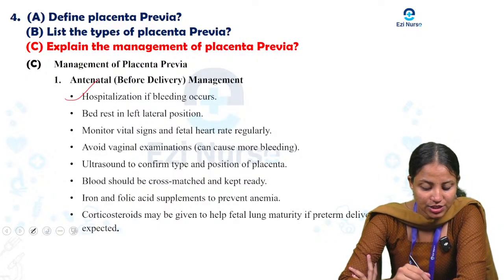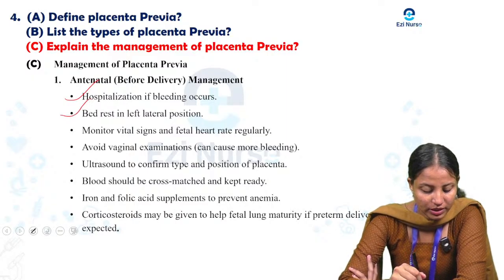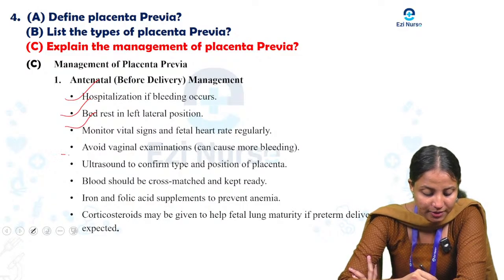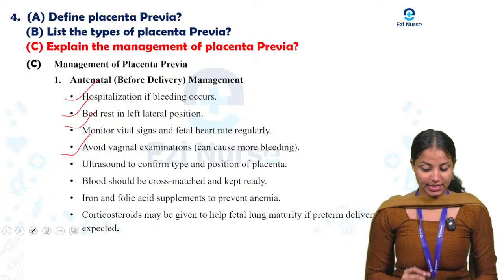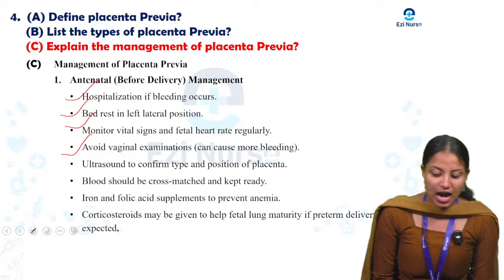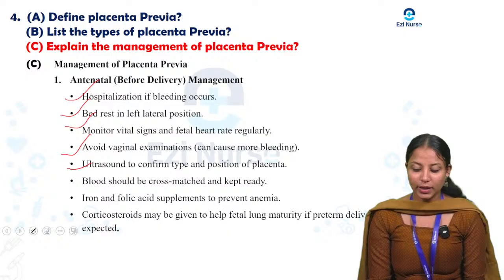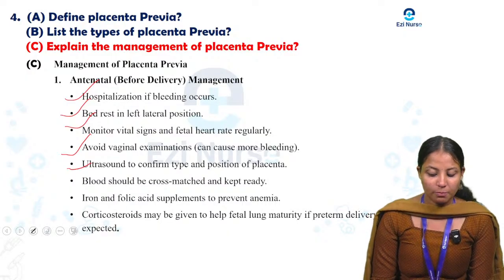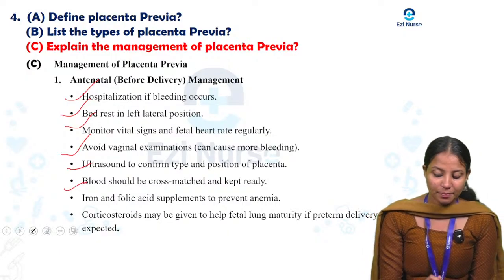It is hospitalization if bleeding occurs. Bed rest in left lateral position. Monitor vital signs and fetal heart rate regularly. Avoid vaginal examination, as it can cause more bleeding. Ultrasound to confirm the type and position of the placenta. Blood should be cross matched and kept ready.